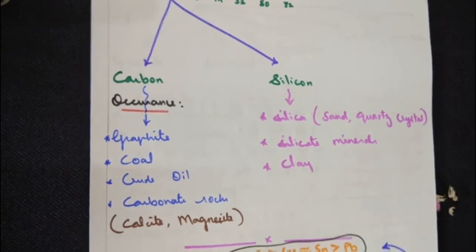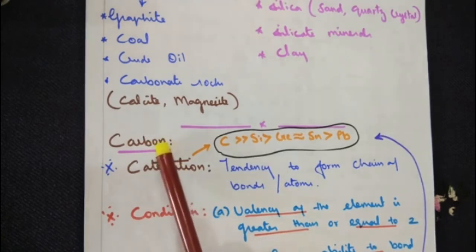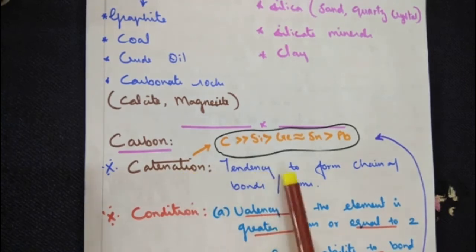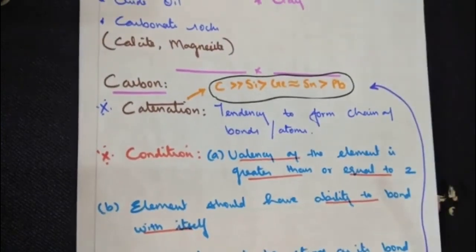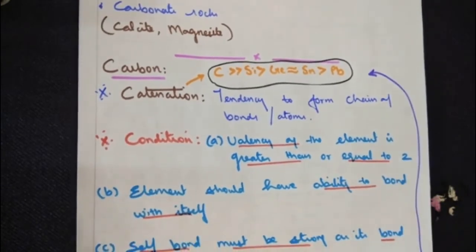Moving on to the special property of carbon. When we learned about the general introduction of p block elements, we have seen carbon exhibits a special property called catenation. What is the meaning of catenation? Tendency to form a chain of bonds or atoms. There are 4 conditions for you, and it is a very important repeated question. Nothing difficult for you. Already you have learnt it in organic chemistry and in the introduction of p block. Once again, we are having the revision of it.